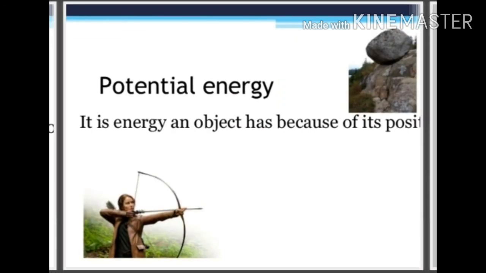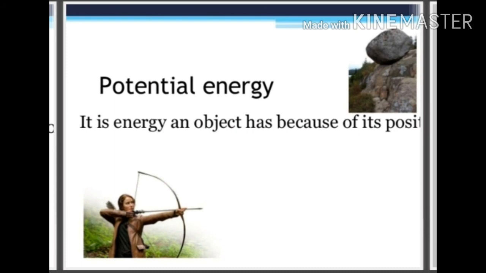Potential energy. Potential energy is the energy which an object has due to its position or configuration, or the stored energy of the object. If an object is raised to a height, then the raised object has potential energy.